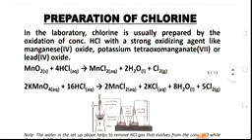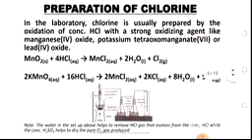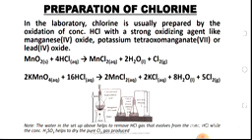Now, how is chlorine prepared? Let's look at the laboratory preparation of chlorine. In the laboratory, chlorine is usually prepared by the oxidation of concentrated HCl, that's concentrated hydrochloric acid, with a strong oxidizing agent like manganese(IV) oxide. You can also use potassium tetraoxomanganate(VII), which is also known as potassium permanganate, or you can as well use lead(IV) oxide.